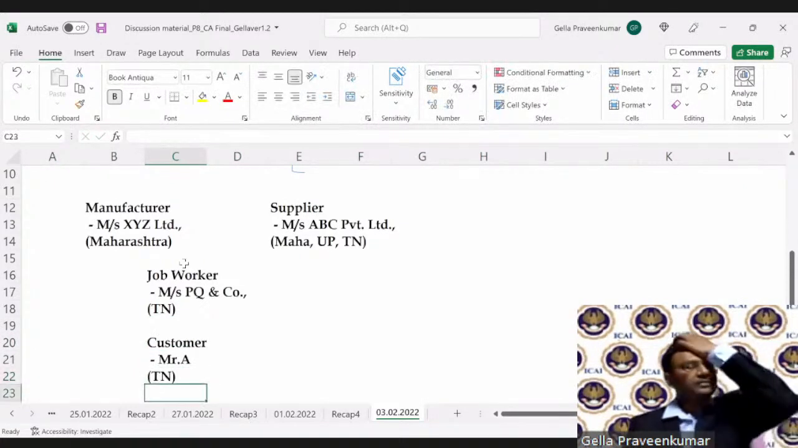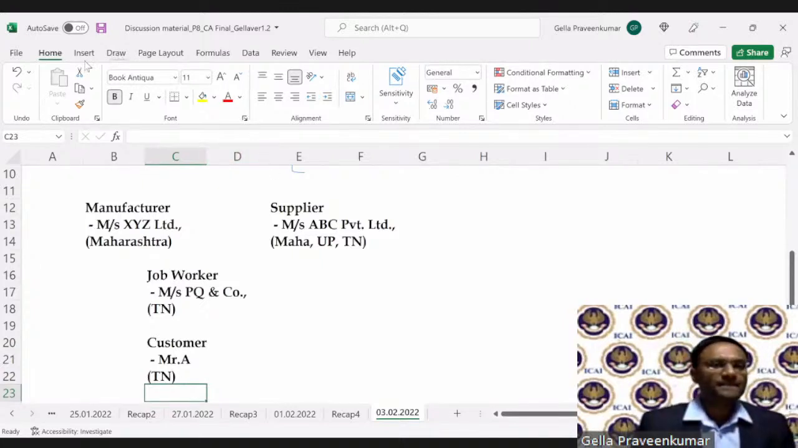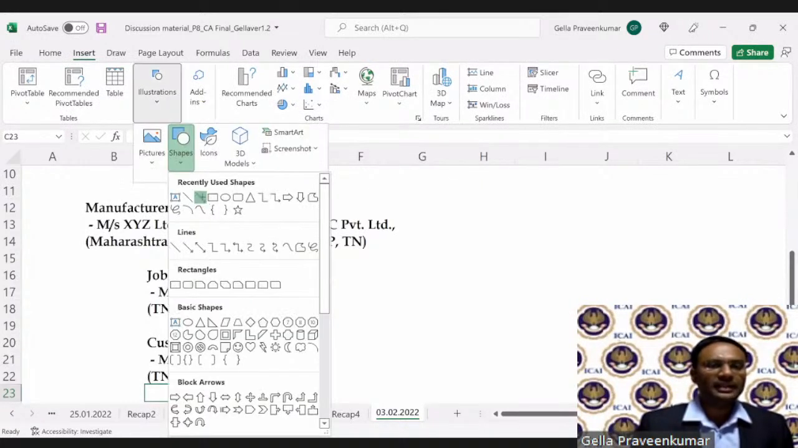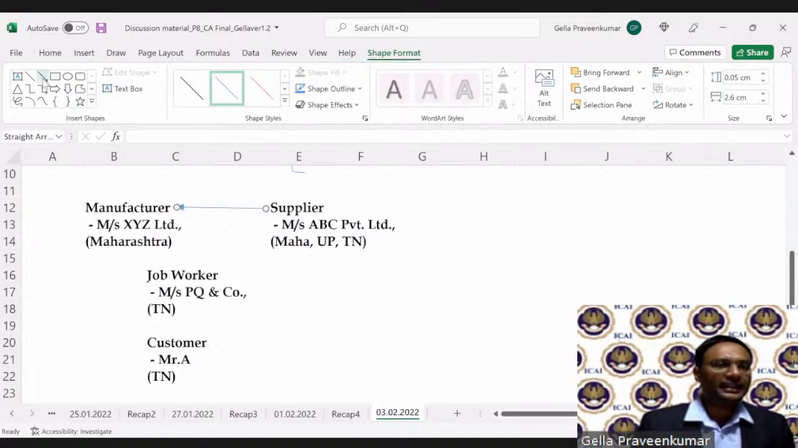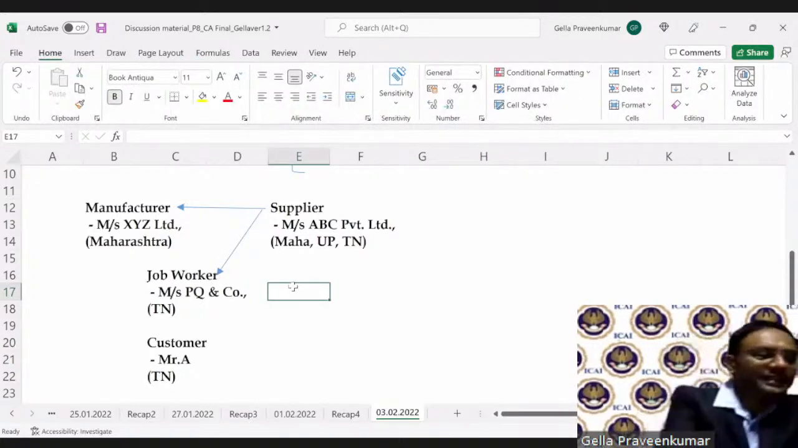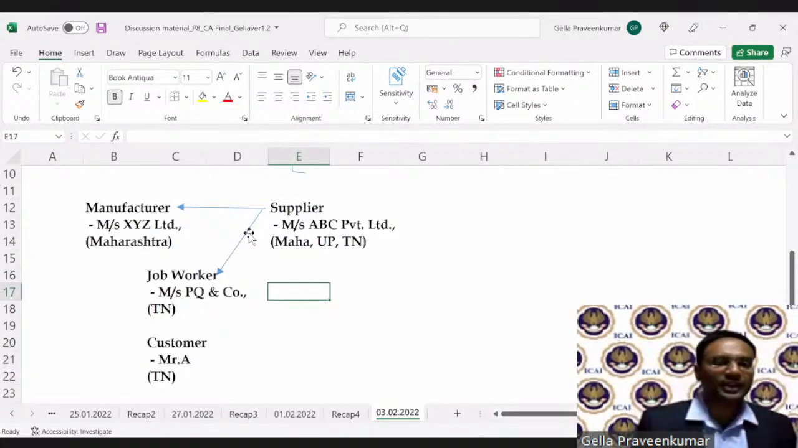Now, it could so happen that some materials come directly from supplier to manufacturer. And at the instance of manufacturer, some materials go directly from supplier to job worker. I repeat my point. Students, carefully understand this transaction. This is the hardcore of your entire job work discussion.